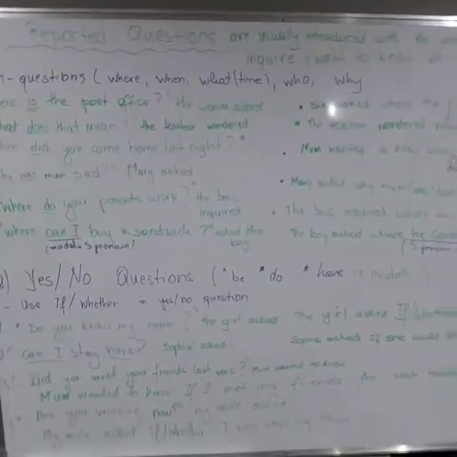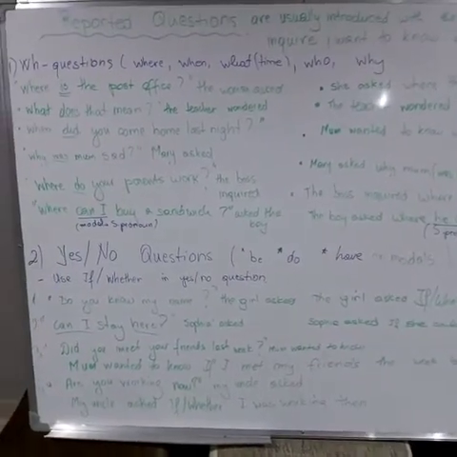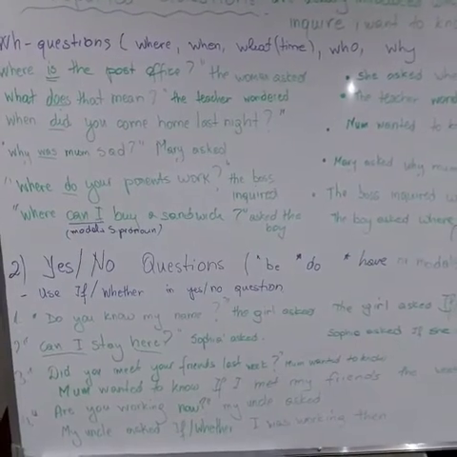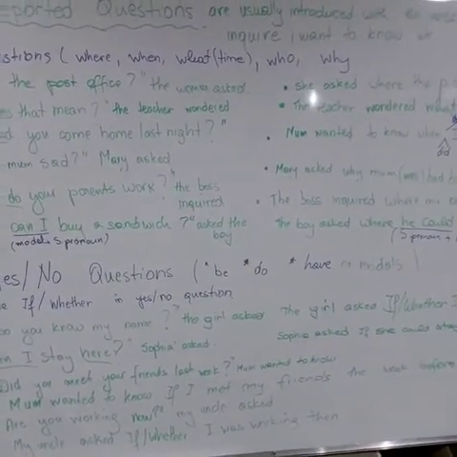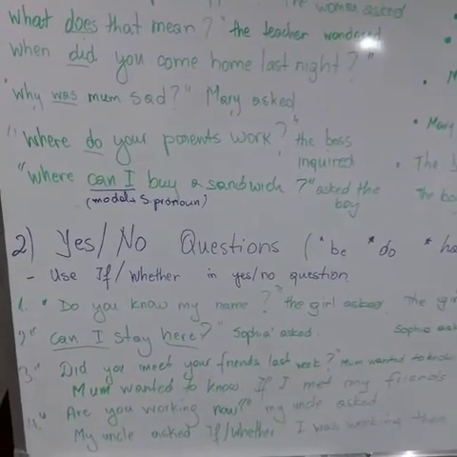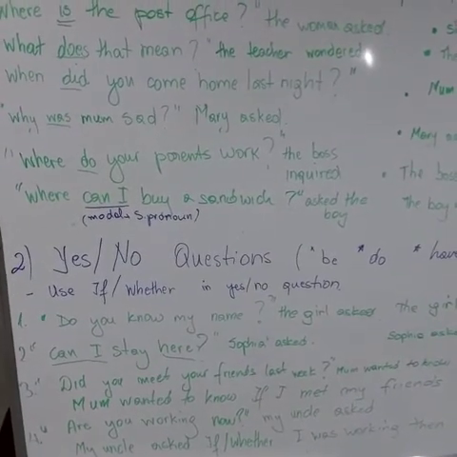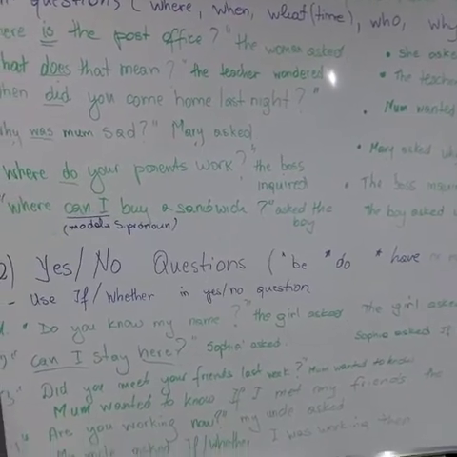Look at these examples carefully and then try to do the exercises. Let's see some examples of yes/no questions. As I said, to make yes/no questions, you use the auxiliary verbs be, do, have, or a modal. When you make a yes/no question, use if or whether, not that, as I mentioned before.